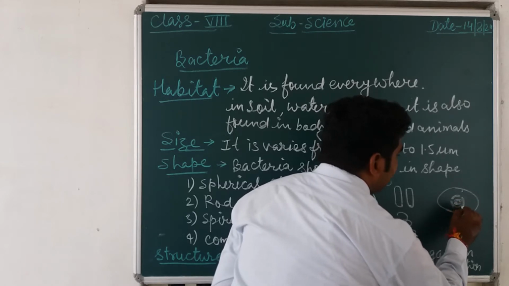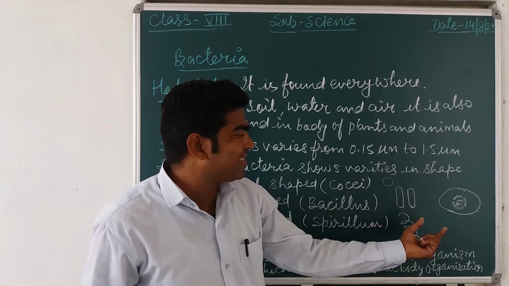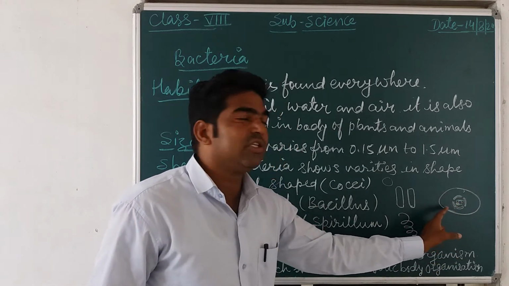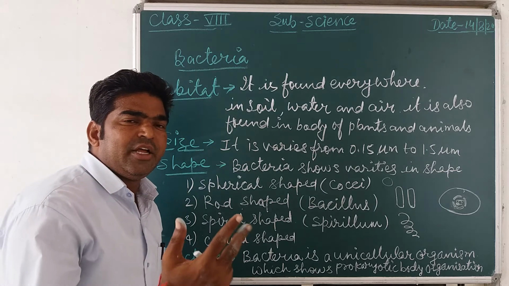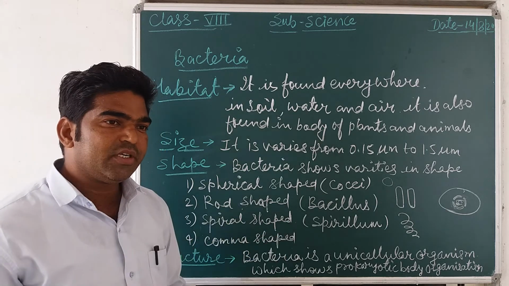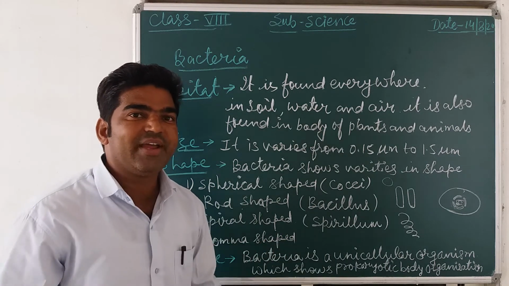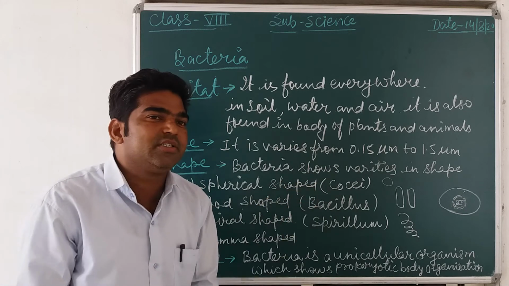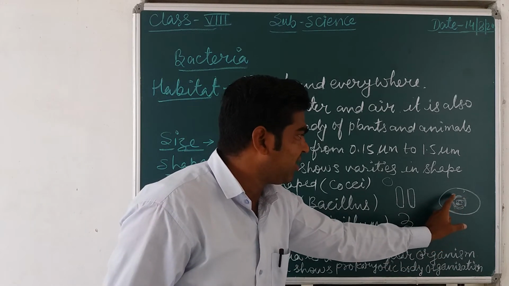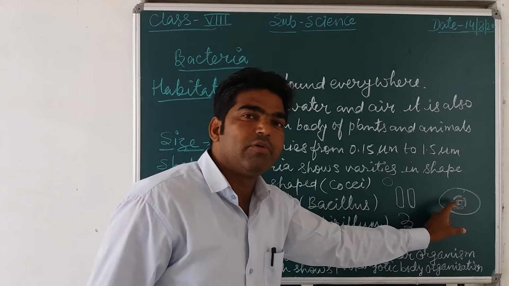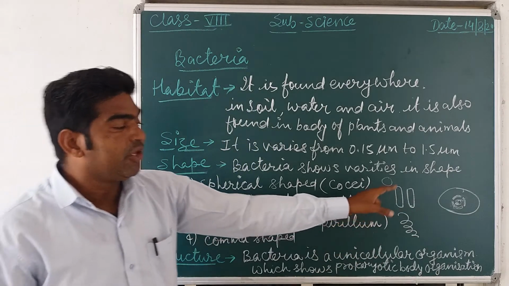And organisms whose body cell is composed of or surrounded by a nuclear membrane, that type of organism is called what? Eukaryotic. So there are two different types of organisms based on what? Organization of a cell. It means what type of nucleus: either it is well defined. Well defined means the nucleus is surrounded with a nuclear membrane, a double layer that is called the nuclear membrane. If that type of cell is found in the organism, that is called a eukaryotic organism.